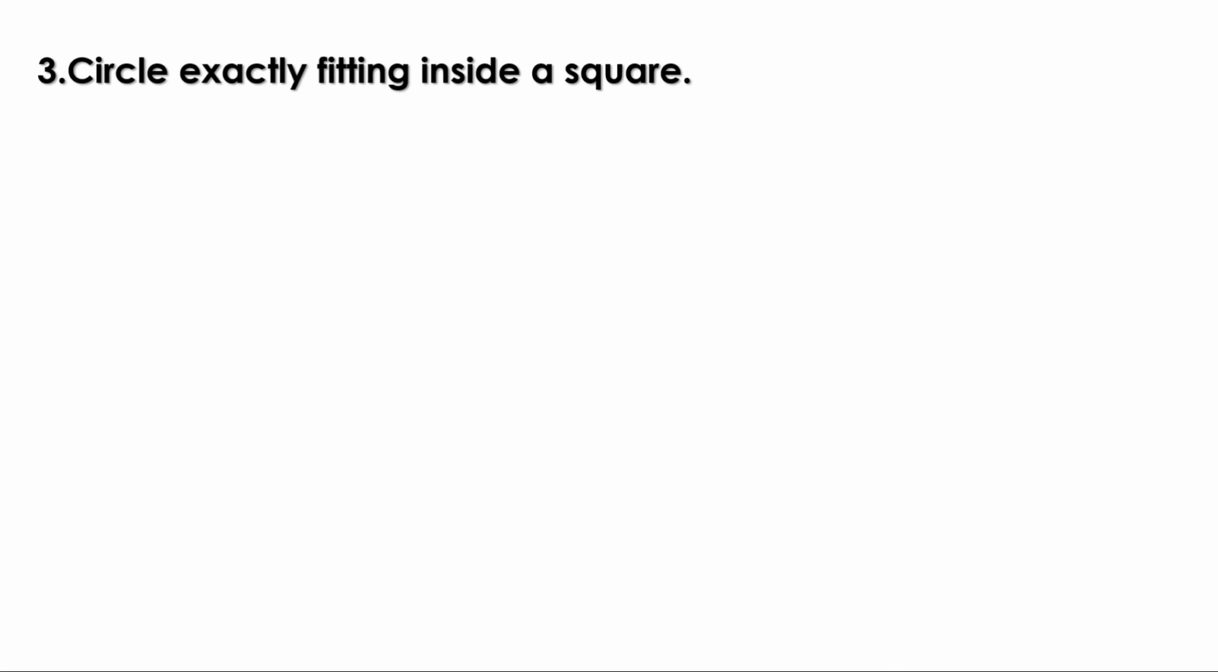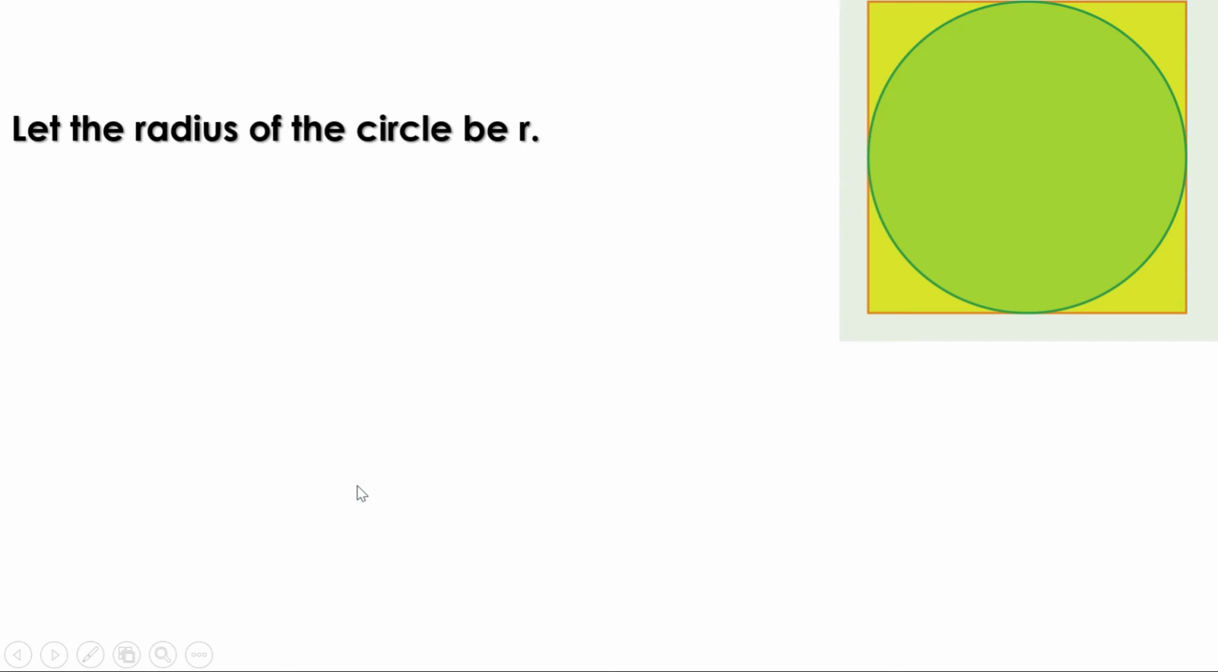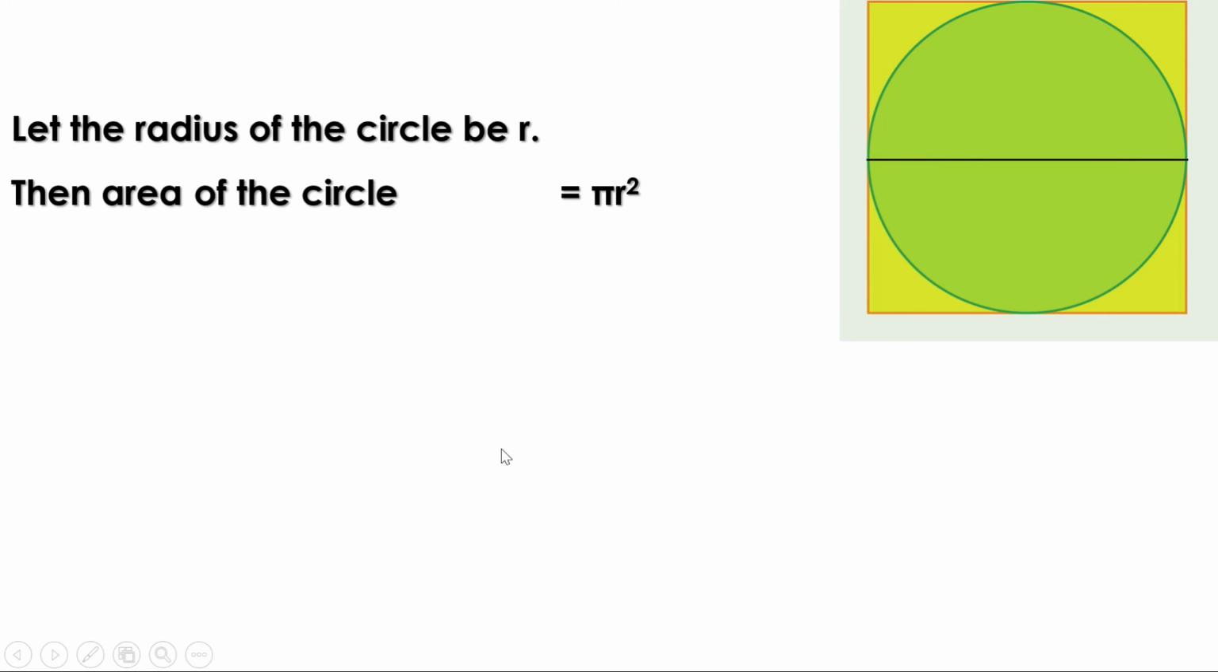Next problem. A circle exactly fitting inside a square. Here again we have to find the area of the green circle and the yellow square. Let the radius of the circle be r. Then we know the area of the circle is pi r square. Now this is the diameter of the circle. Since the radius is r, the diameter is 2r. And this length is equal to the side of the square. Therefore, we can say the side of the square is also equal to 2r.